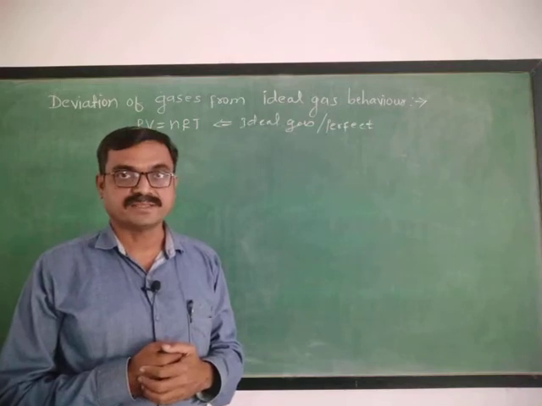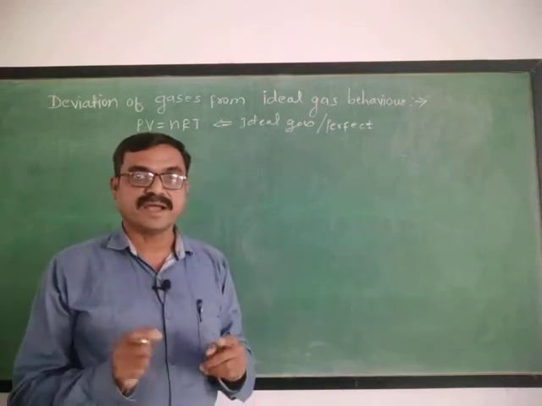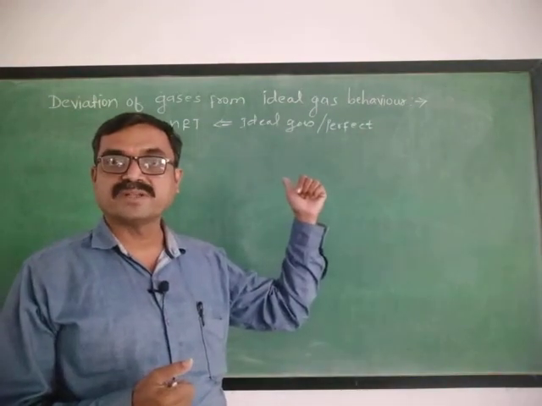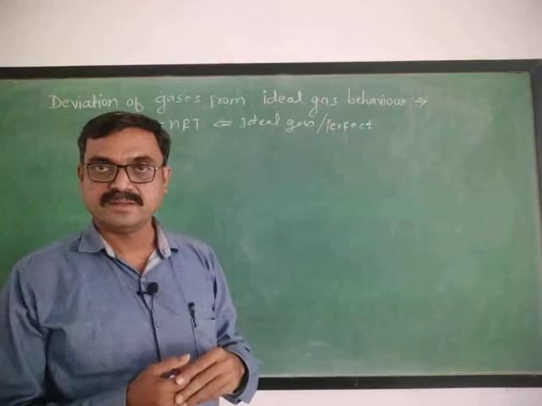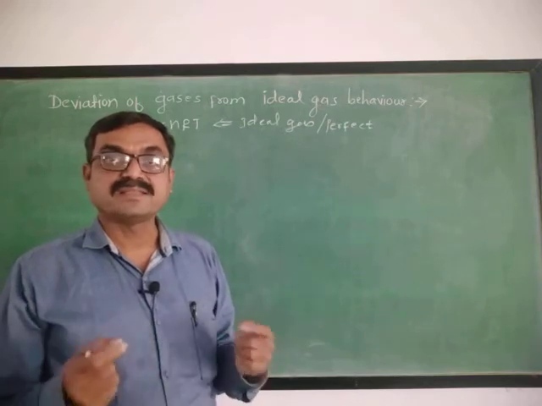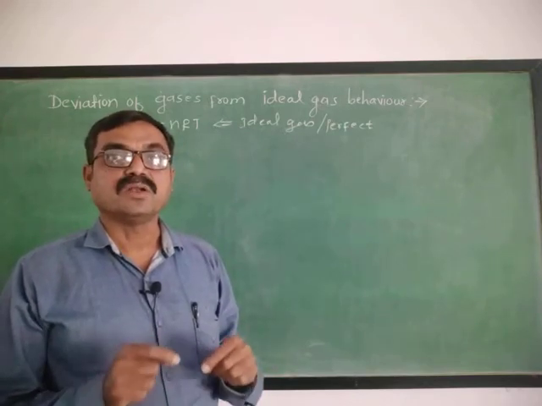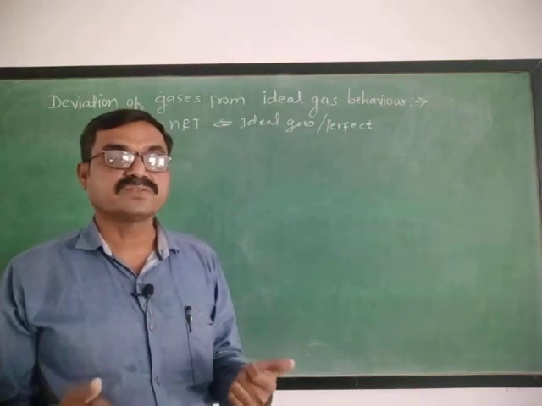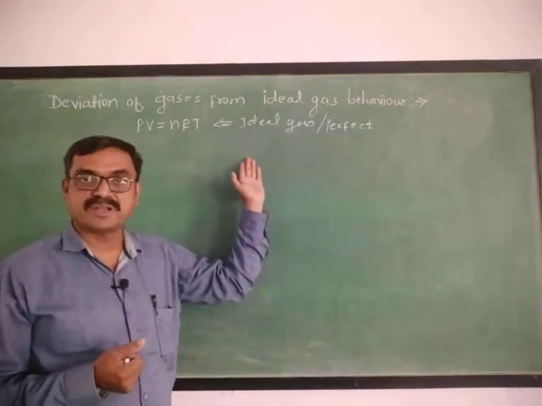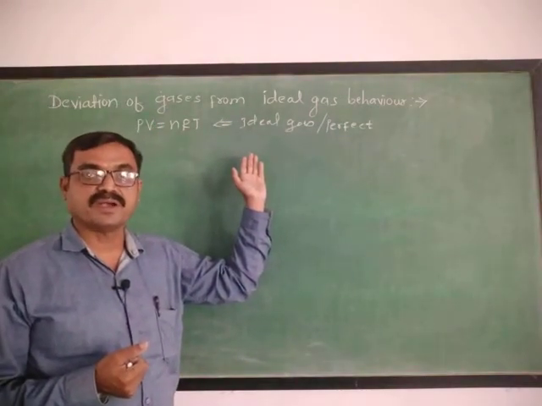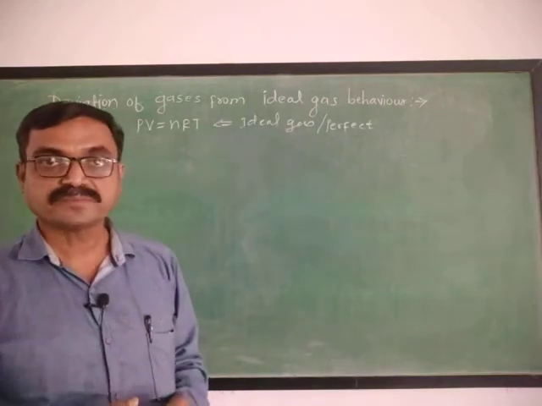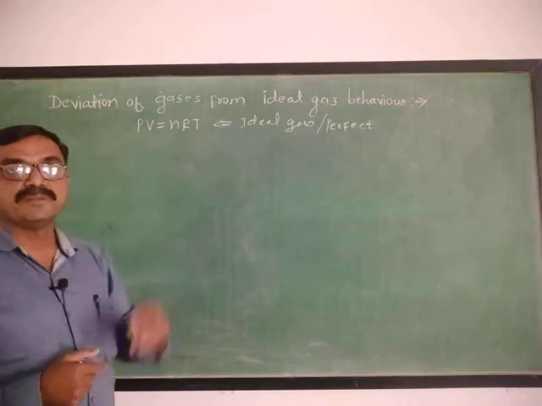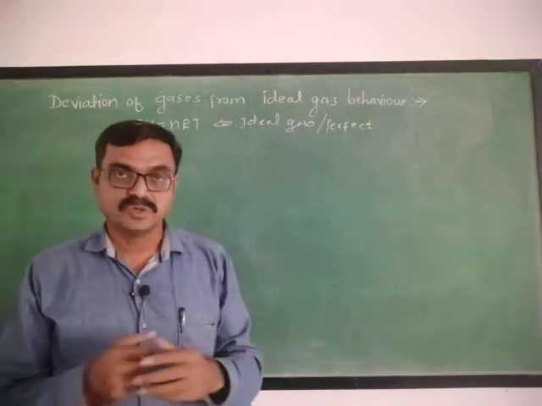What is the difference between ideal gas and real gas? Gas which obeys the ideal gas equation at all values of pressure and temperature is called ideal or perfect, and the gases in nature are not ideal, they are real. And what is meant by real gases? The gases which cannot obey this ideal gas equation at all values of temperature and pressure are called real gases.